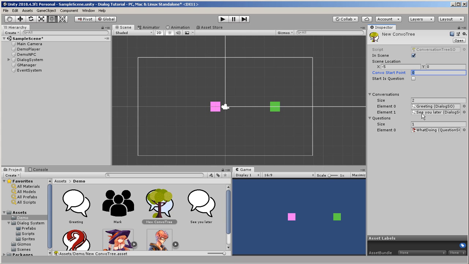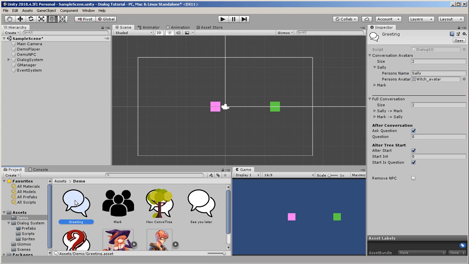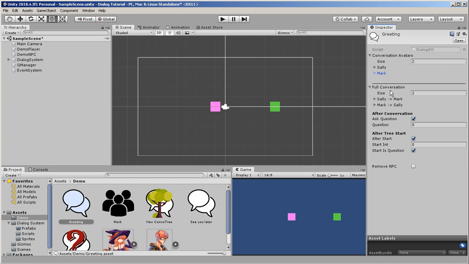So greetings is our first thing. That's what's going to run. This is greetings. This is the dialogue script. And greetings is between Sally, who has an image, and Mark, who has an image. Two people. Index 0, index 1.